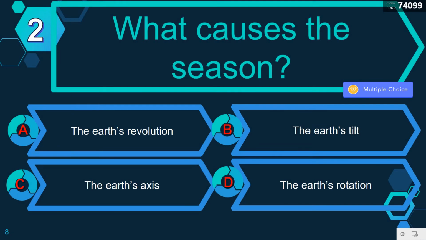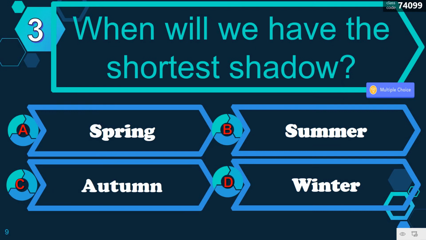Let's proceed with number 2. What causes the season? A, the Earth's revolution. B, the Earth's tilt. C, the Earth's axis. Or D, the Earth's rotation? Correct. It is because of the Earth's tilt. It's letter B. Number 3 question. When will we have the shortest shadow? A, during spring. B, during summer. C, during autumn. And D, during winter? Correct. It is during summer.